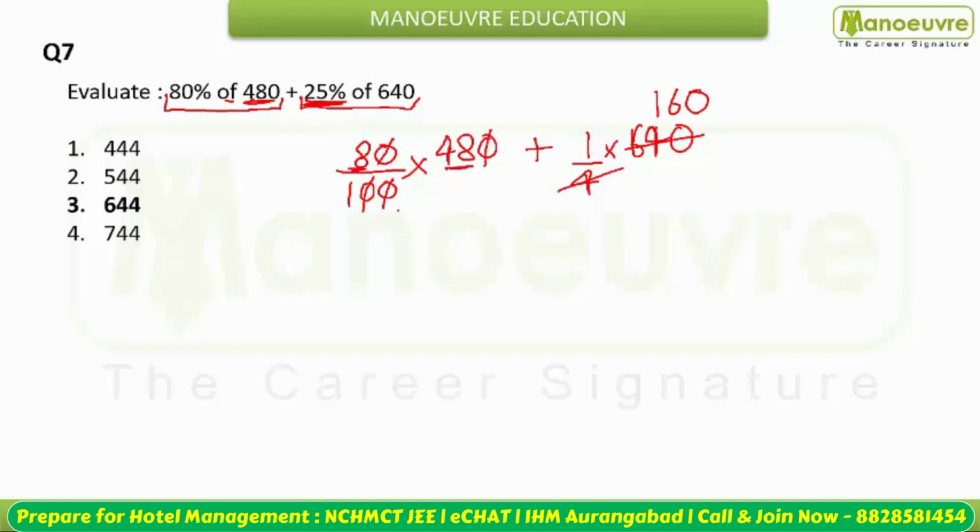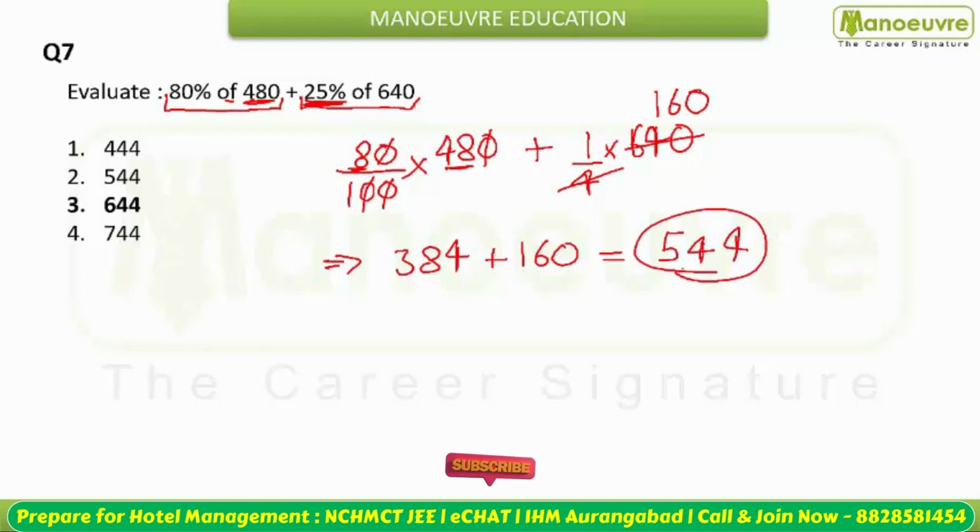This is going to be 384 plus 160. So your answer comes out to be 544. So your answer will be 544. Option second, that is 544, is your answer here.